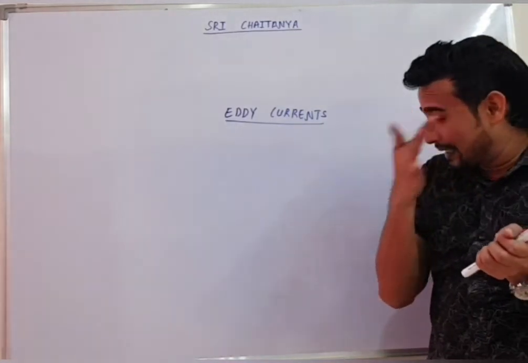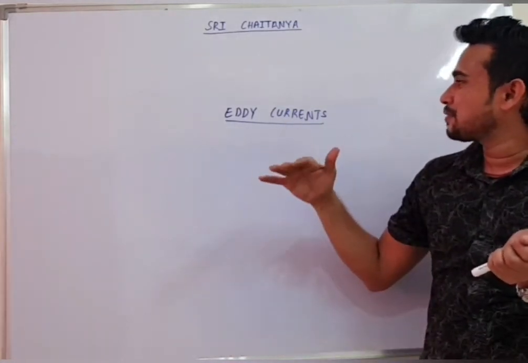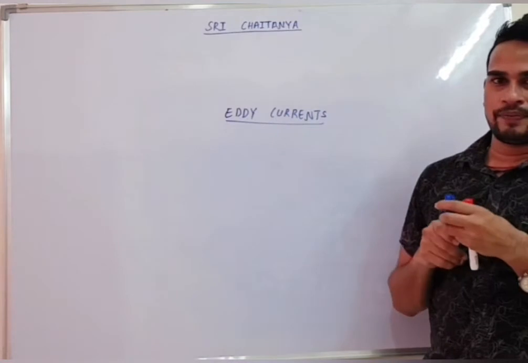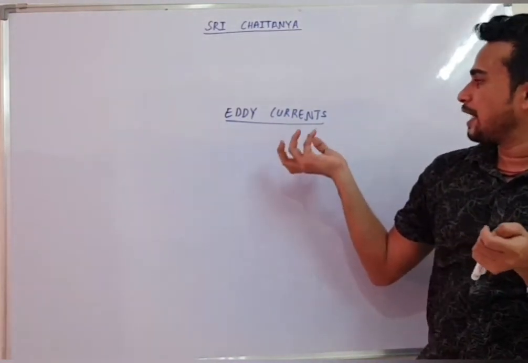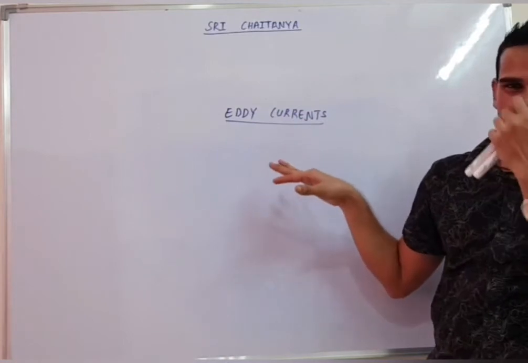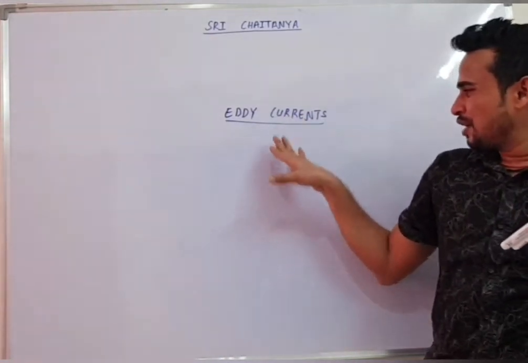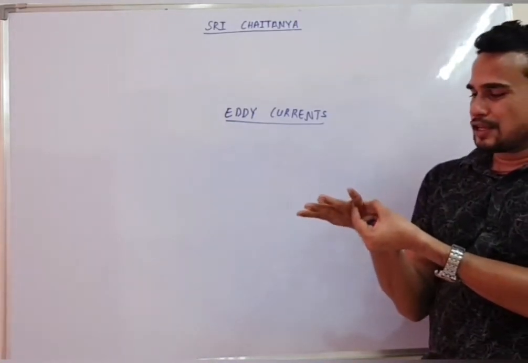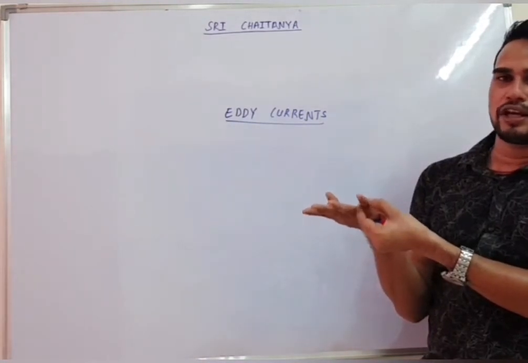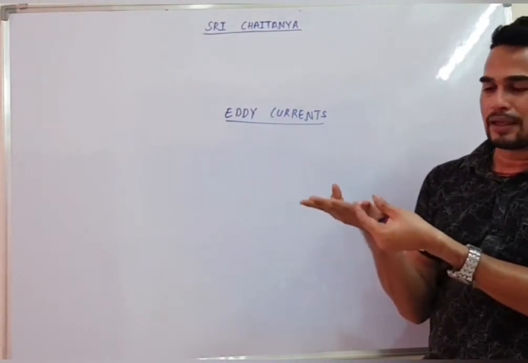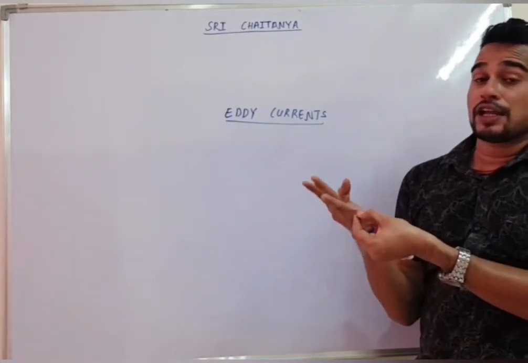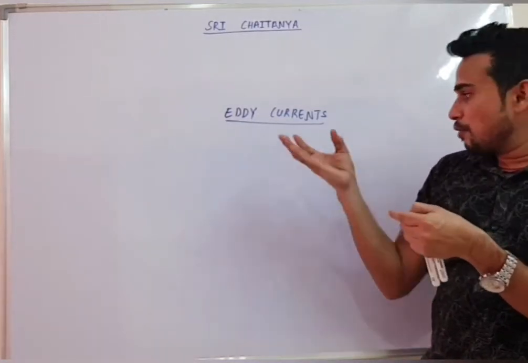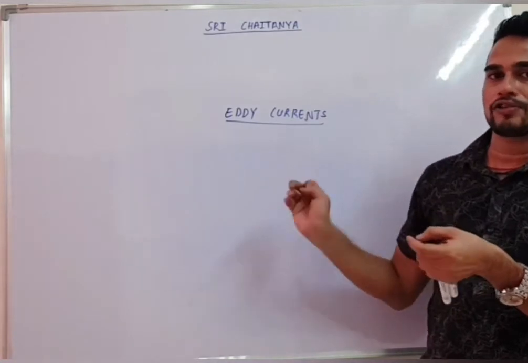These eddy currents are sometimes useful, sometimes not. They bring loss of energy due to heat. They are used in electromagnetic applications. This is a theoretical topic, you can see it in your main notes. Some uses you have to remember. Eddy currents are used in magnetic braking of trains, in induction furnaces, and in electromagnetic damping. To reduce eddy currents in a transformer, we do slotting or lamination; removing area is known as slotting. That also reduces eddy currents.